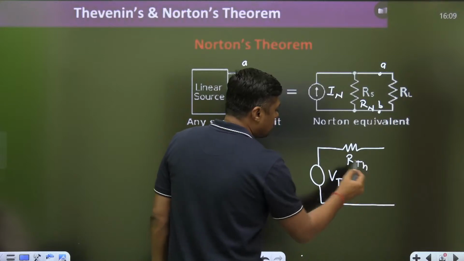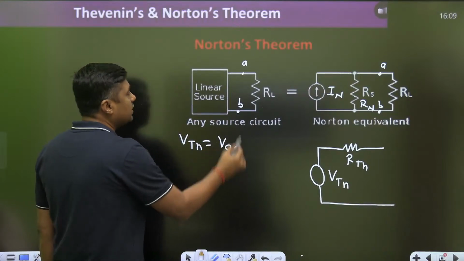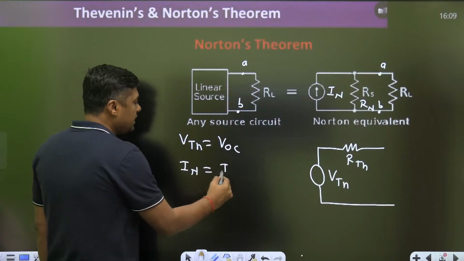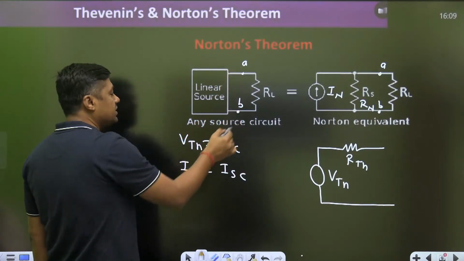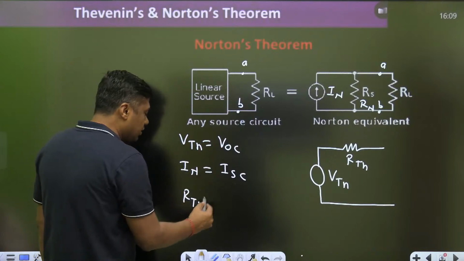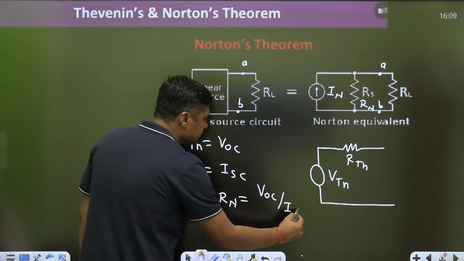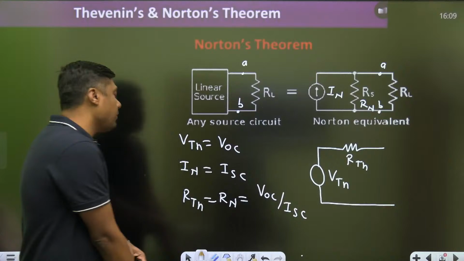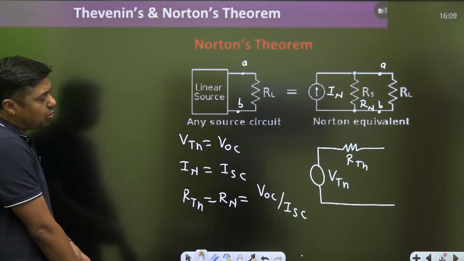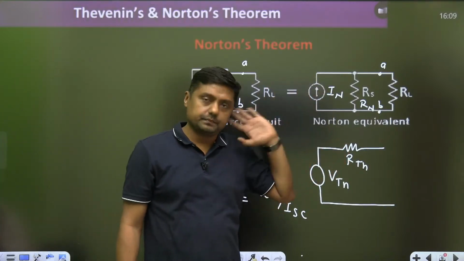So in the last class I have already explained what VTH is. VTH is nothing but the open circuit voltage across A and B. And what is IN? Norton's ISC, the short circuit current, when we are making it short. And what is RTH or RN? Both are equal to VOC upon ISC. So this is called RTH or RN, and these two are a source transformable pair.